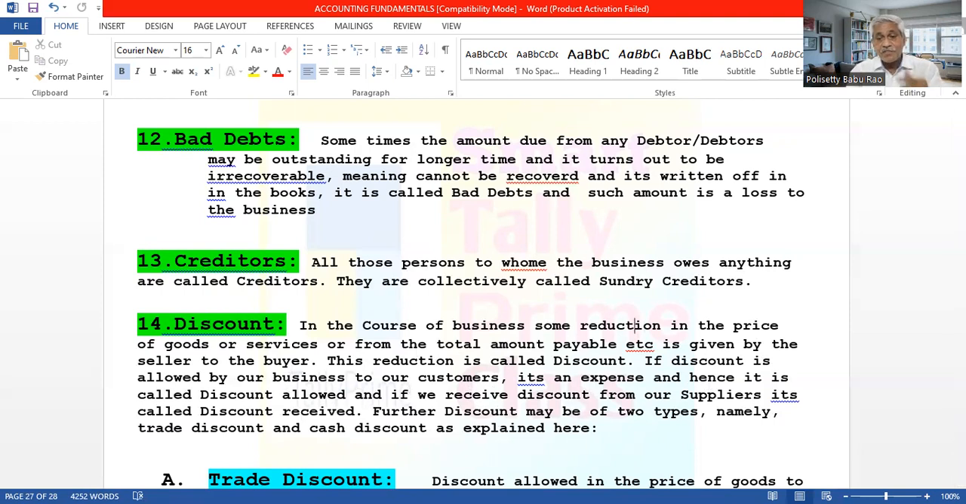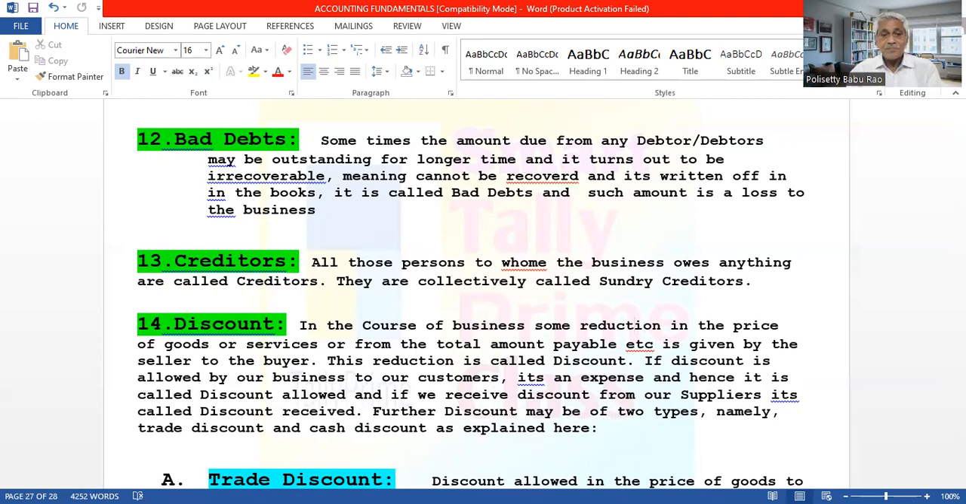If we receive discount from our suppliers, it is called discount received. It is income. Discount allowed is a loss or expense. Discount received is a profit, an income or gain to us. So this is the discount: a reduction in the amount or price of the goods is called discount. If we allow the discount, it is called discount allowed, an expense. If we get the discount, it is called discount received. It is income to us.